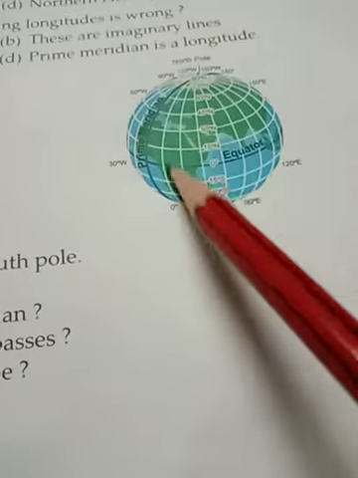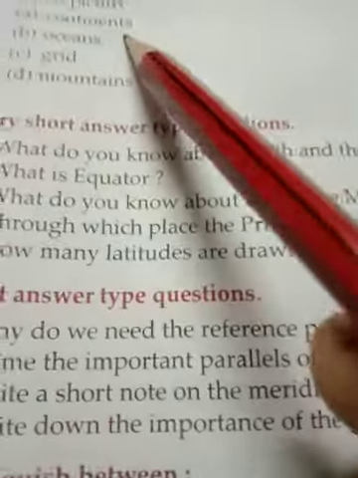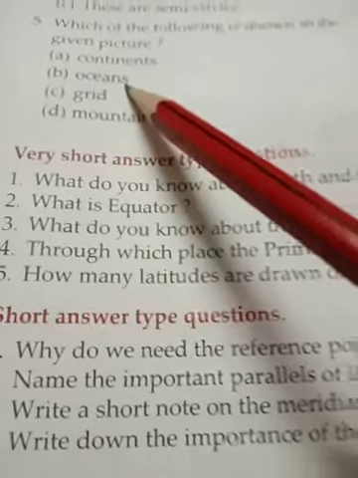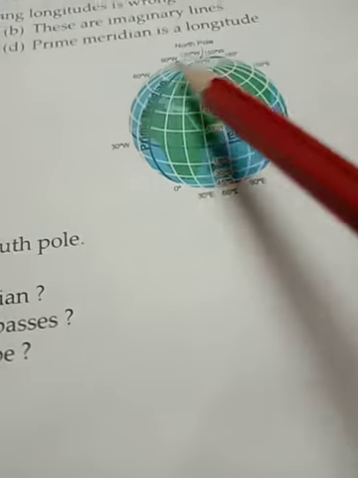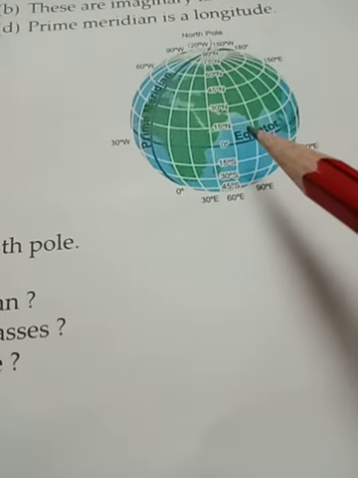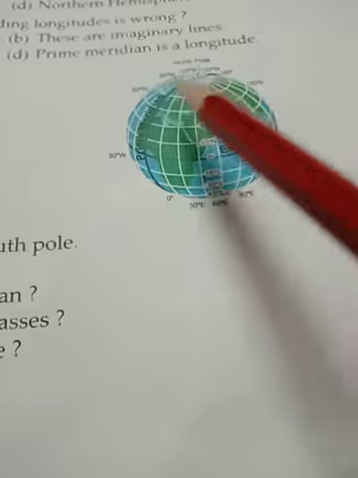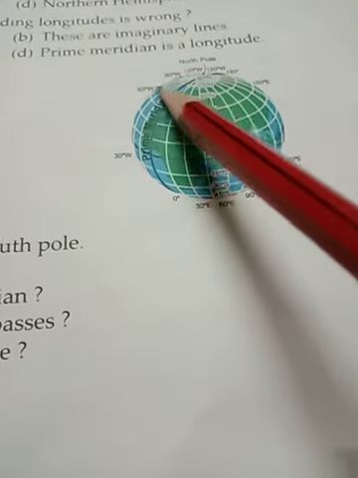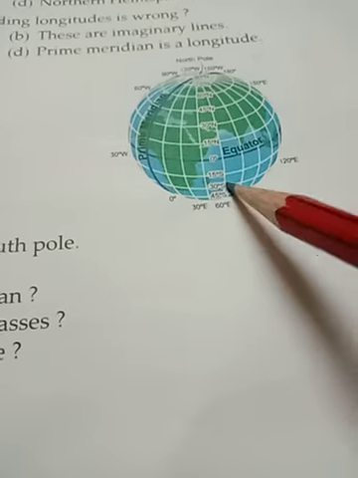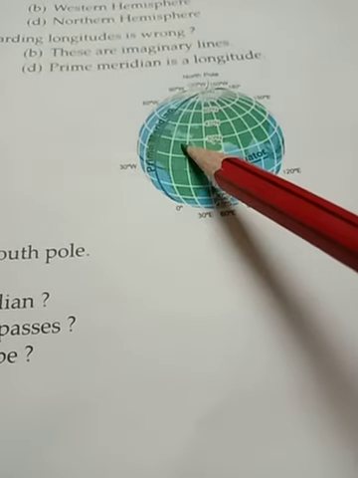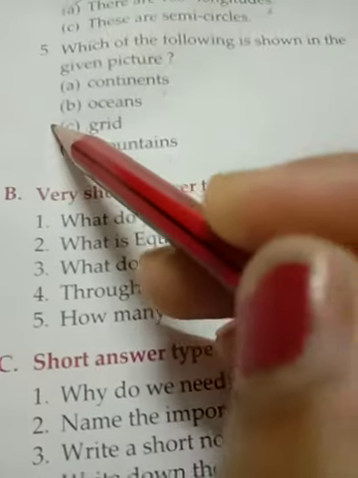Which of the following is shown in the given pictures? इन पिक्चर्स में आपको क्या दिखाई दे रहा है? Continents, oceans, grid, monuments. The correct answer is grid, because in this picture we see all the parallels of latitudes and the meridians of longitudes which intersect with each other, that is known as the grid. So the correct answer is grid.